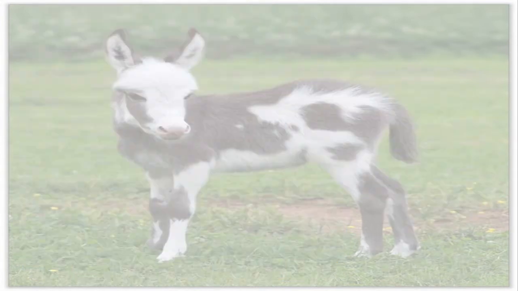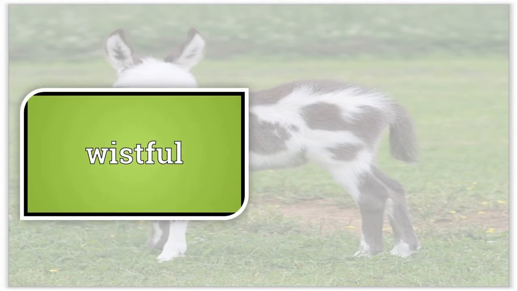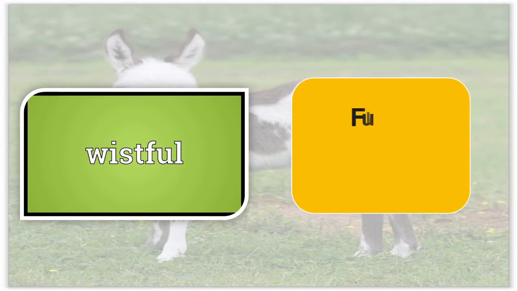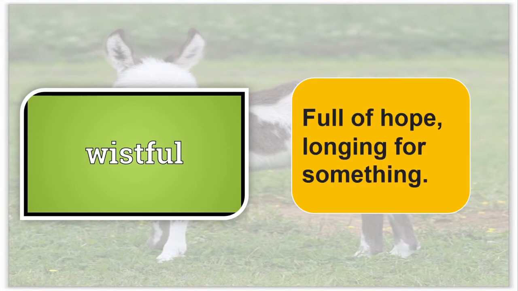Yes, dear children, we will go through the hard words. First one here, wistful. What is the meaning of wistful? Here it is. His face was wistful. The meaning is his face was full of hope or longing for something. Okay.